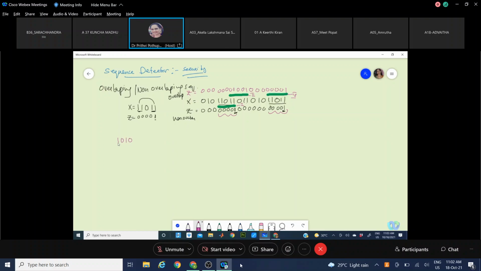So for this sequence, identify if there is overlap. If so, how many bits? This is the sequence, say you are detecting. How many bits can be taken as overlap bits? Is there any overlap? If overlap is there, how many bits?